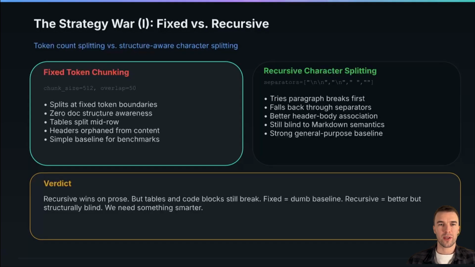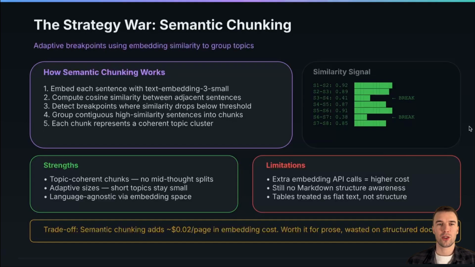We are testing 4 strategies. First is fixed token chunking. It splits by fixed token boundaries, with zero document structure awareness. It can split tables, it can split sentences in half. Another one is recursive character splitting. This is the industry standard. It respects natural paragraph and sentence boundaries. Third one is semantic chunking. Semantic chunking is using an embedding model to group similar content together in groups.